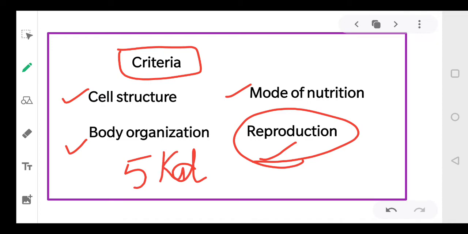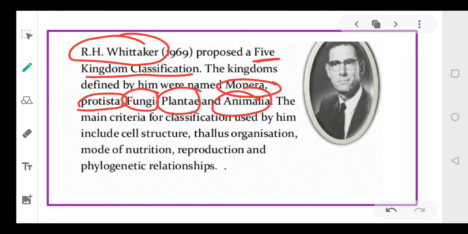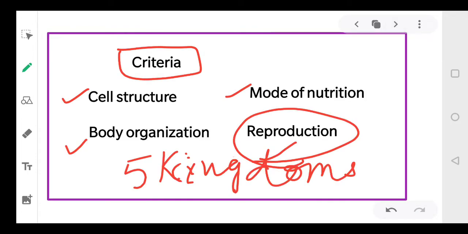all living organisms were classified into 5 kingdoms, right? They were classified into 5 kingdoms, and those kingdoms, we just talked about, are Monera, Protista, Fungi, Plantae, and Animalia, right everyone? So these are the criteria. This was the criteria which he used to classify the organisms, and this was considered a highly successful classification. It is even read today and followed.